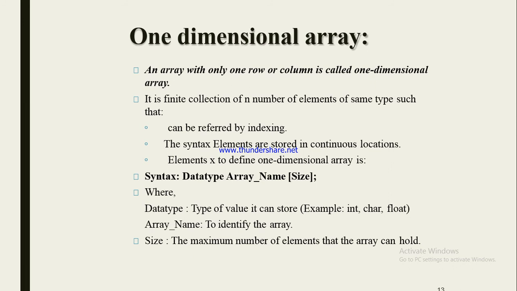Third point, the syntax to define a one dimensional array. The basic syntax is data type, array name and size. Data type is the type of value it can store, for example integer, character, float. Array name is the name of the array to identify it. Size is the maximum number of elements that the array can hold, meaning the number of elements that the array can store.